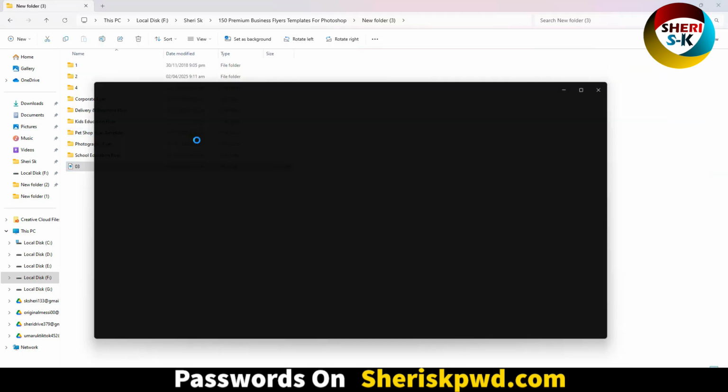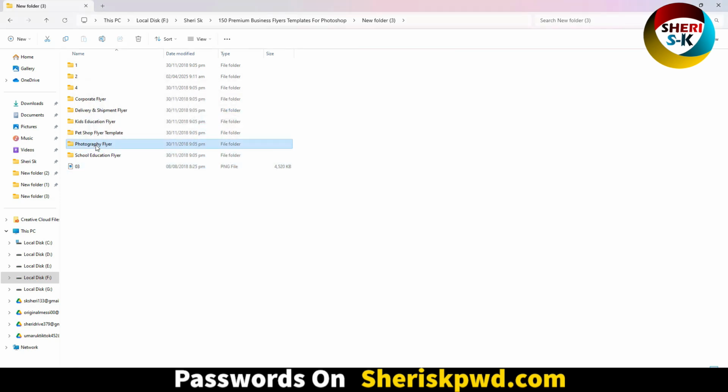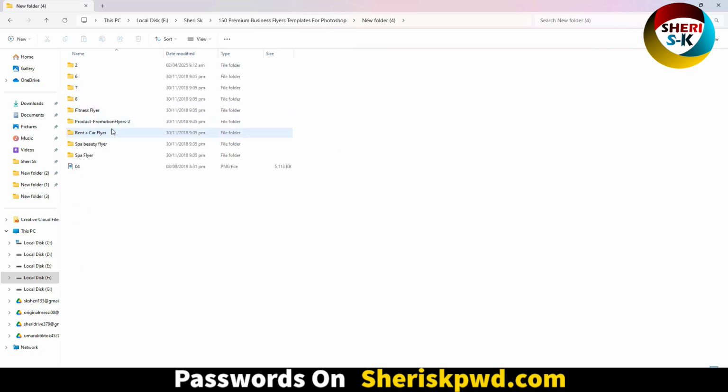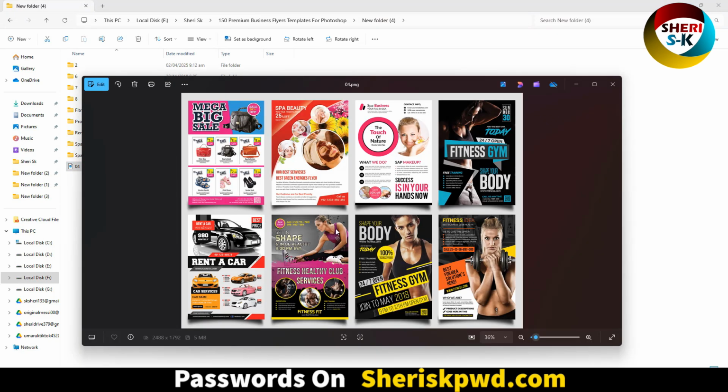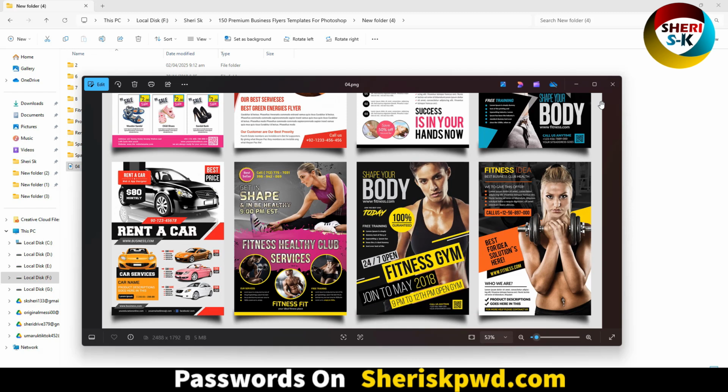Next, school education, photography, pet shop, educate, kid education, flare delivery and shipment, corporate flare. And here fitness, product promotion, and rent a car. Here is a preview of these flares. You can edit them in Photoshop.